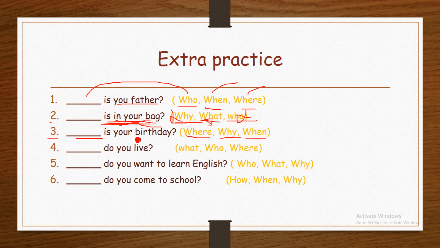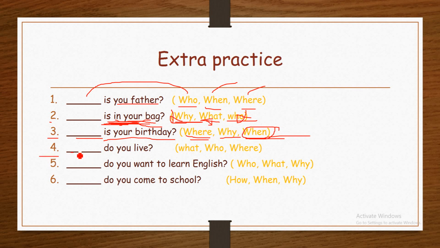Here, blank is your birthday. Where and when both are correct. For example, where is your birthday? You are asking for the location of the birthday. And when is your birthday? You are asking for the time of the birthday, for the date of the birthday.